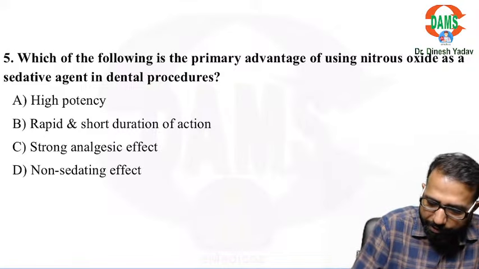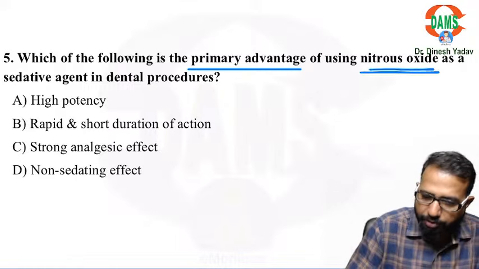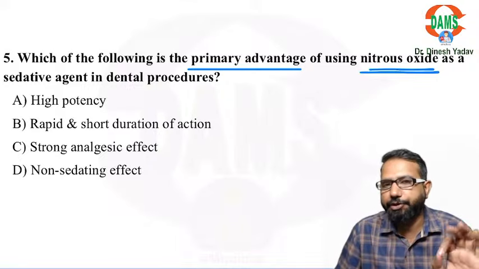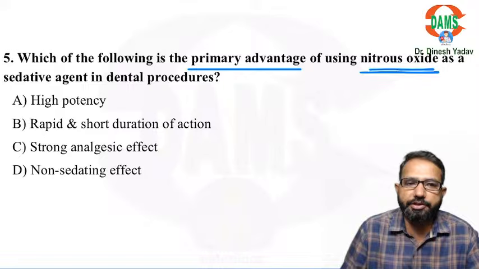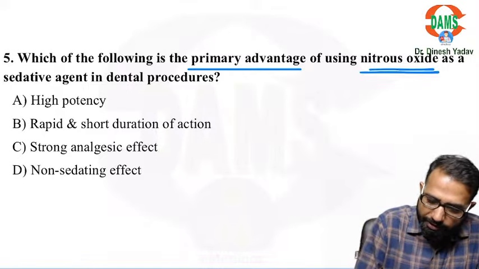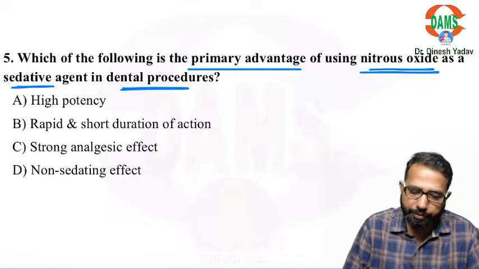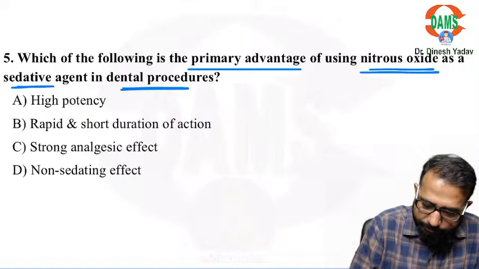Which of the following is the primary advantage of using nitrous oxide? Very important again, nitrous oxide is one of the drugs which can be used as a sole agent in dental surgeries. Use nitrous oxide as a sedative agent in dental procedures. Options are, it is having high potency. No, it is not high potent.